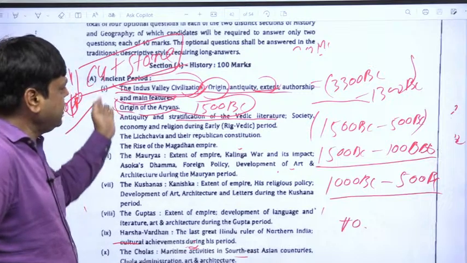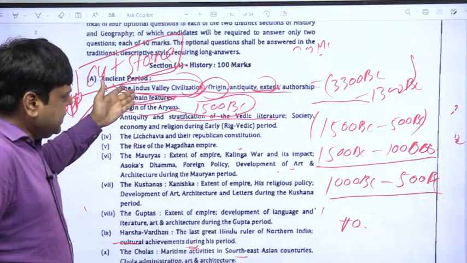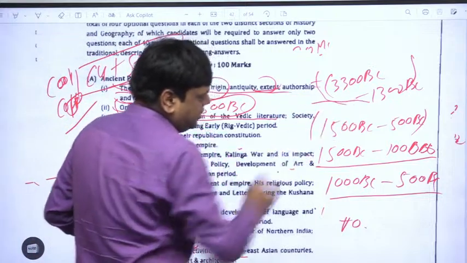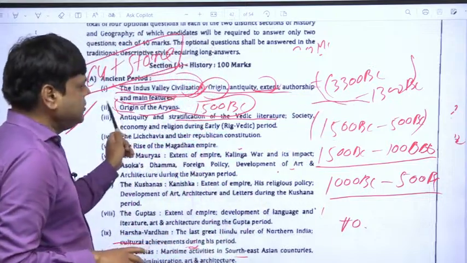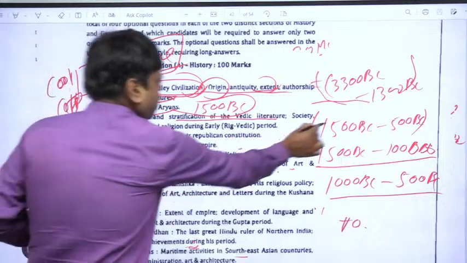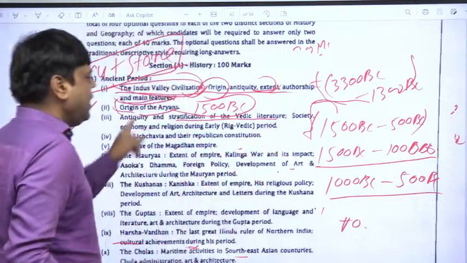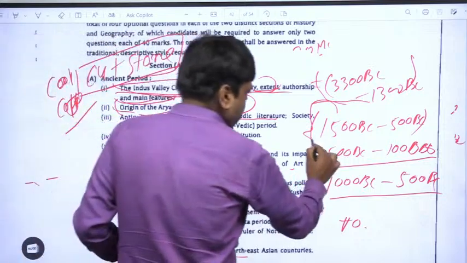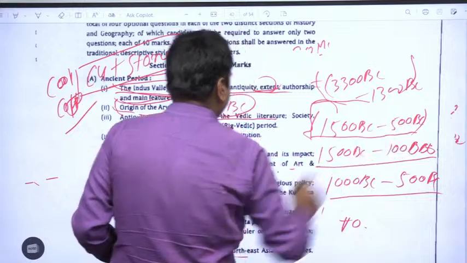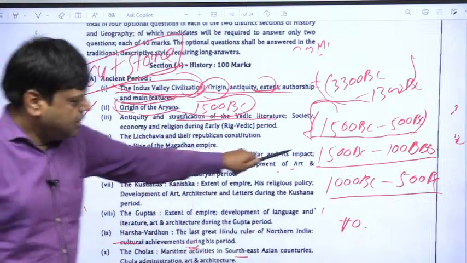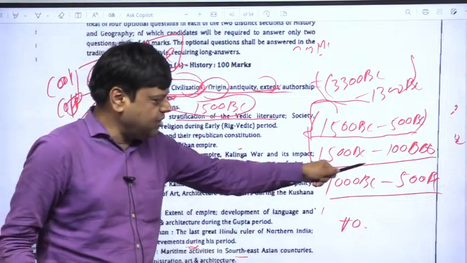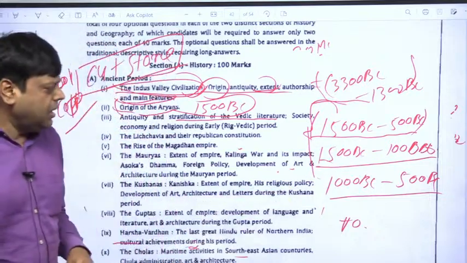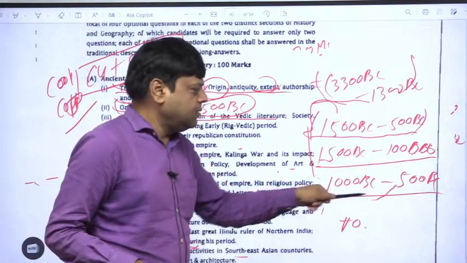So here you can see that the Indus Valley civilization time period is 3300 to 1300 BC, and the origin of Aryas took place around 1500 BC. Okay, and antiquity and stratification of Vedic literature: you can see the Vedic period is 1500 BC to 500 BC, and it is divided into early Vedic, 1500 BC to 1000 BC, and later Vedic, that means 1000 BC to 500 BC.